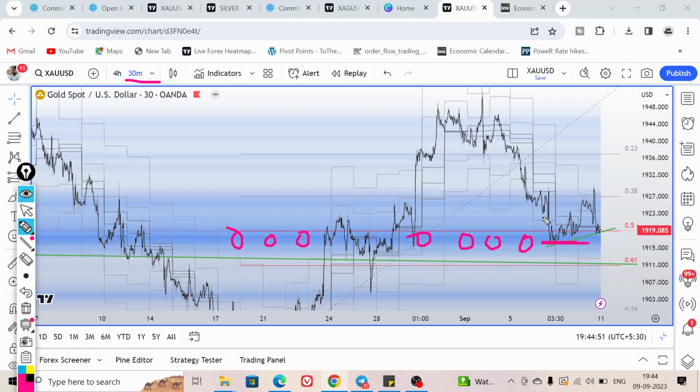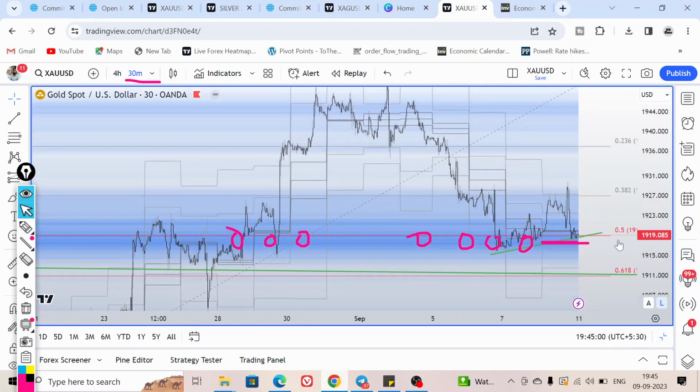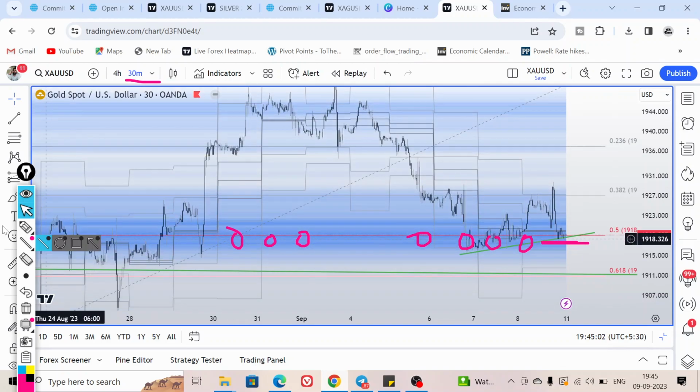After testing the level of 1915, the price is respecting it. After the low on Wednesday's session, on Thursday the price also remained above 1915, and in Friday's session we saw a good bullish move.